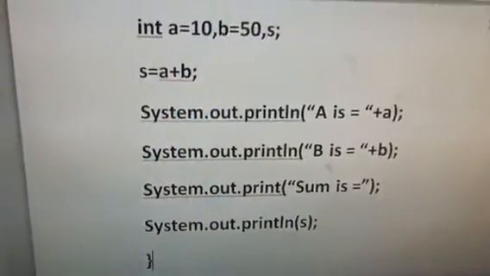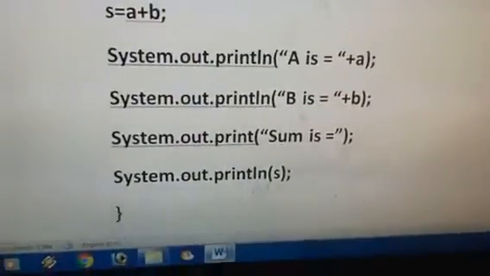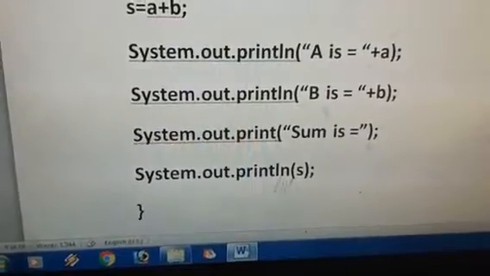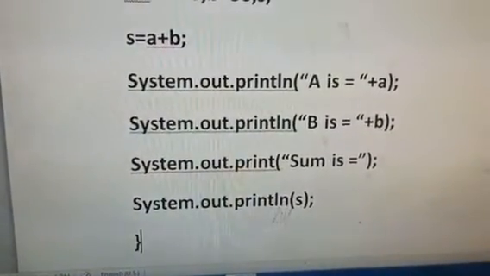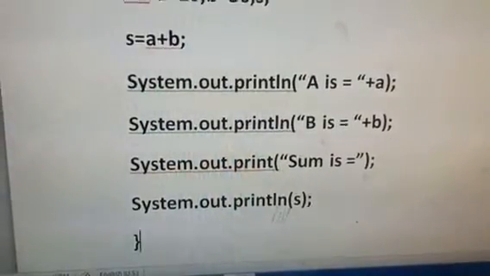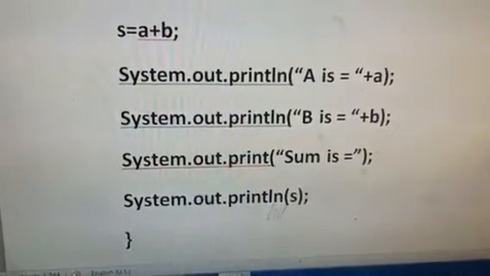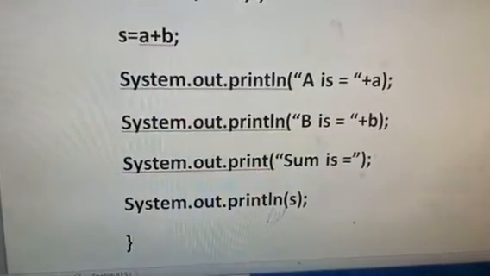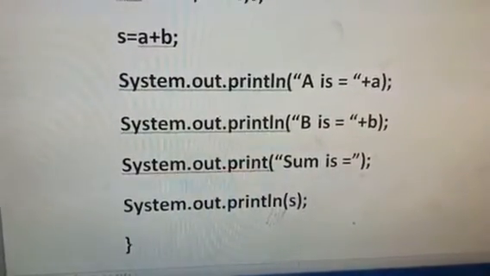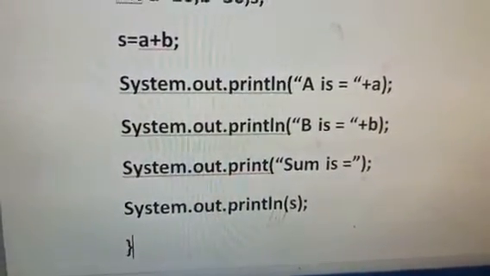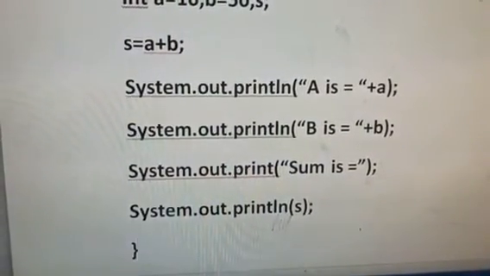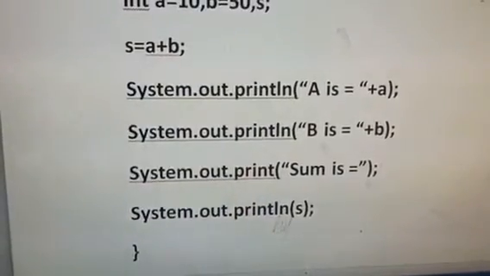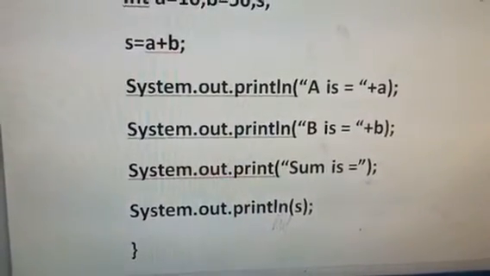In the next statement I have again used System.out.println, and this time you will get 50 after the equals to, right? If you want to print the value of a variable, simply put the variable name. If you want to print a message as it is, give it in double quotation marks, as I have shown you here.